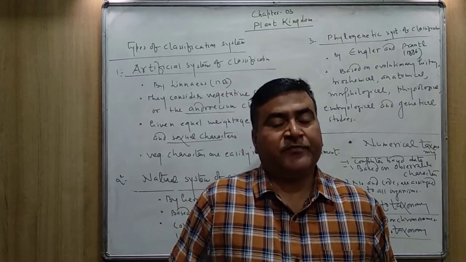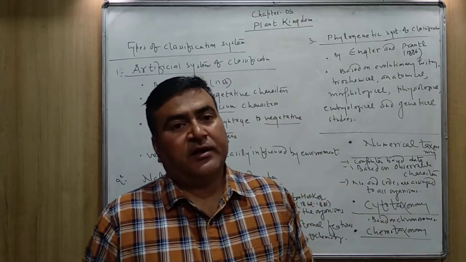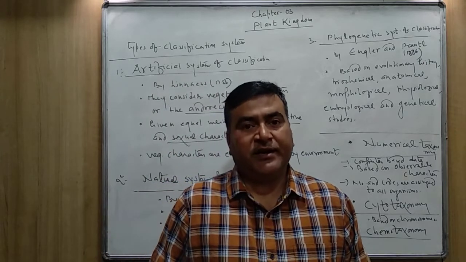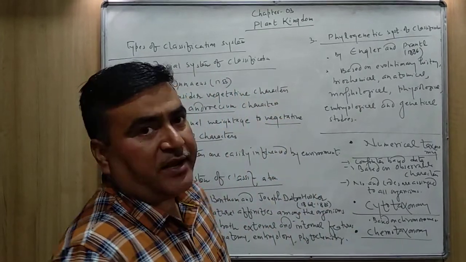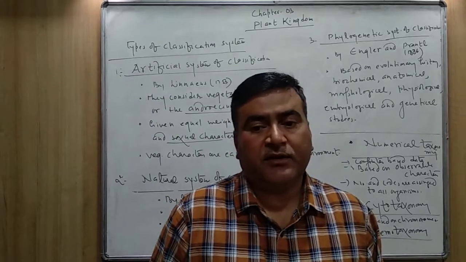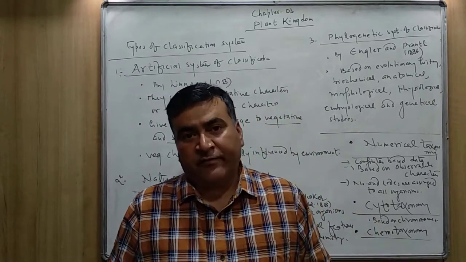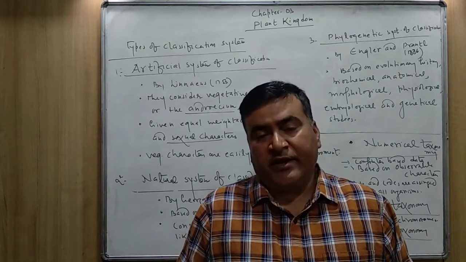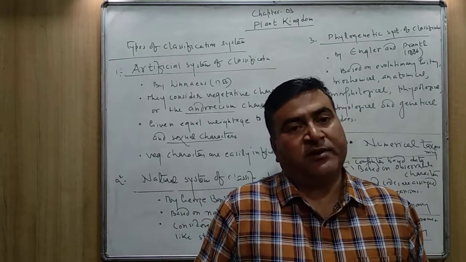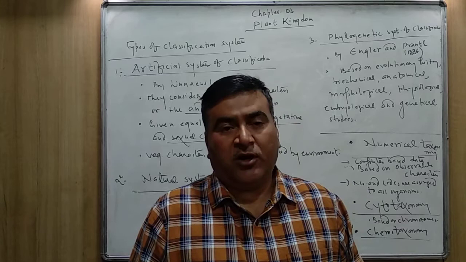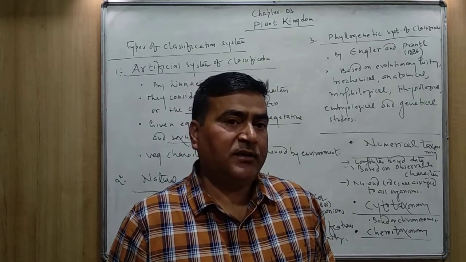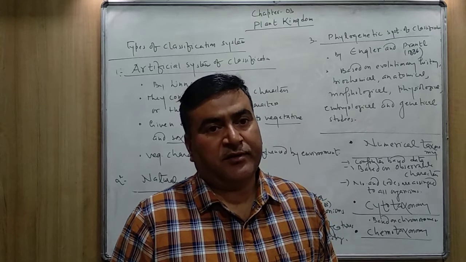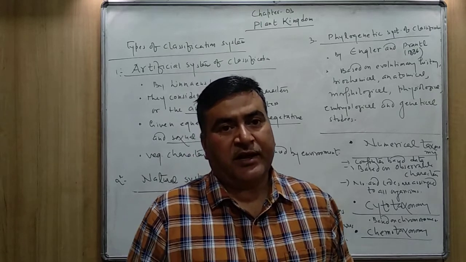Hello everyone. Today we are going to start the third chapter, that is Plant Kingdom. As per the five kingdom system of classification, we have already discussed all the five kingdoms: Monera, Protista, Fungi, Plantae and Animalia.